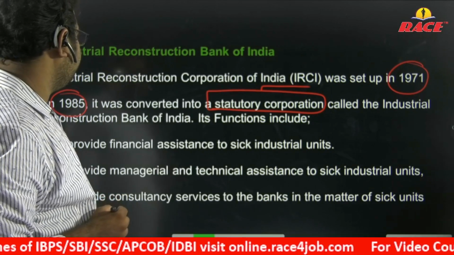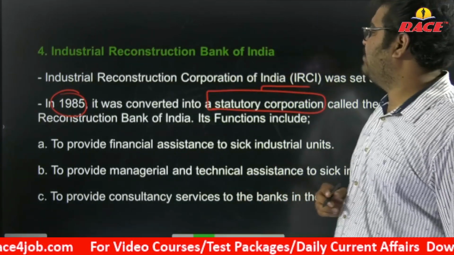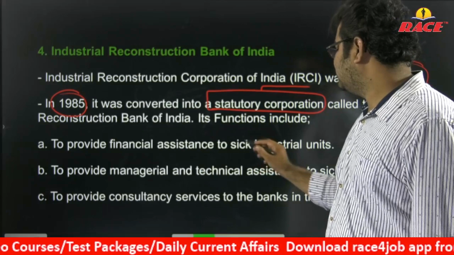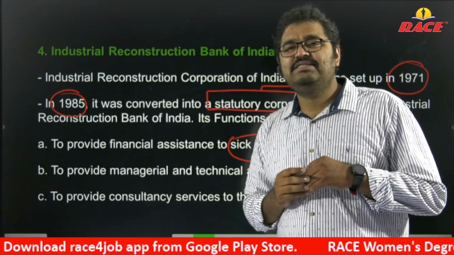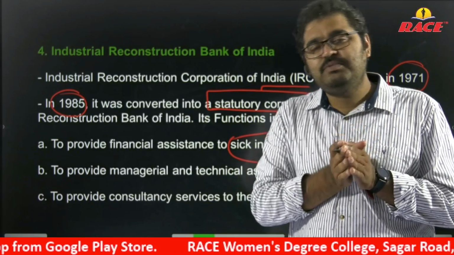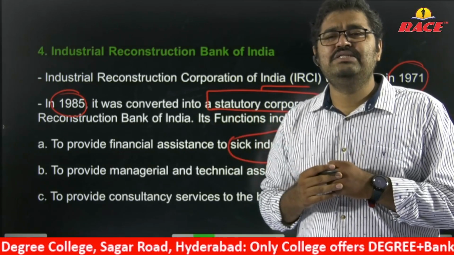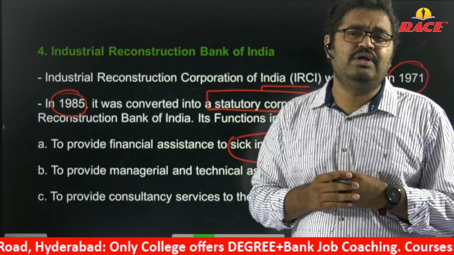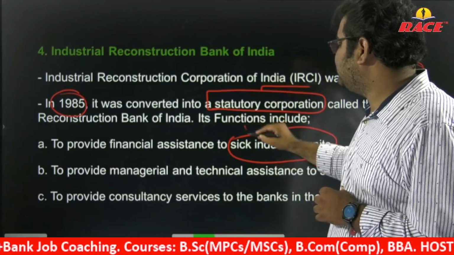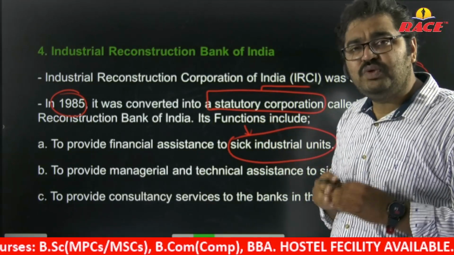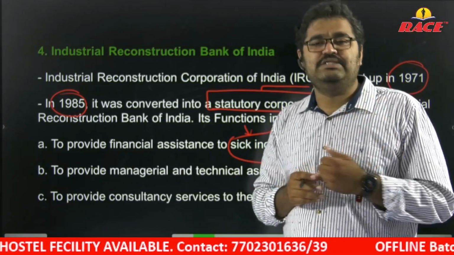Okay, IRBI. What are the functions of IRBI? To provide financial assistance to sick industries. Sick industries means industries that were earlier running in a good position, but later on, due to the latest technologies, they are unable to meet the new technologies, so they are facing losses. IRBI provides financial assistance to these sick industries so that they can revive and adopt new technologies.